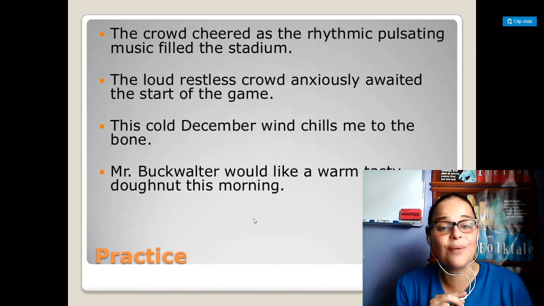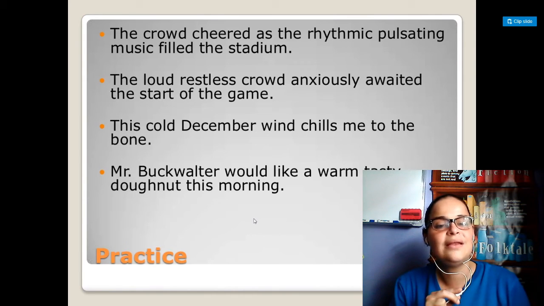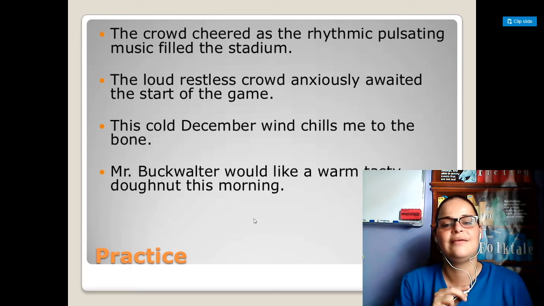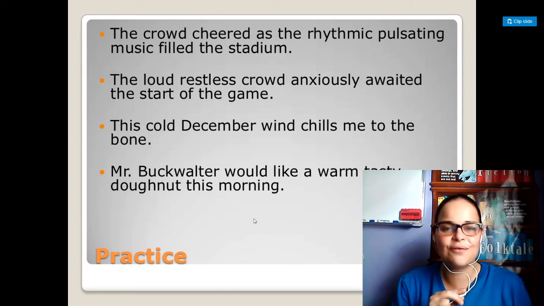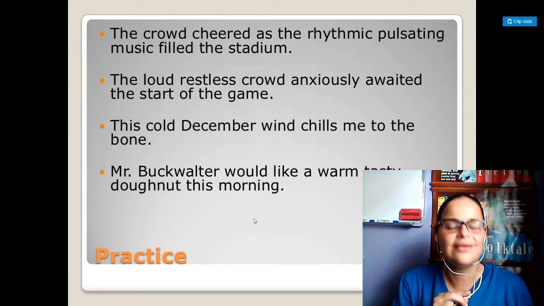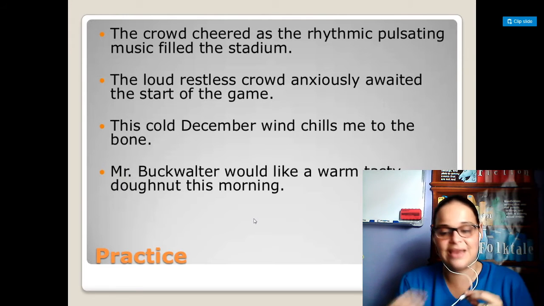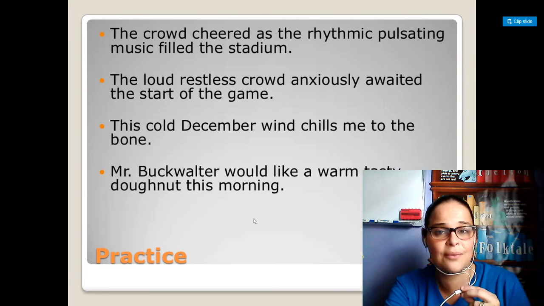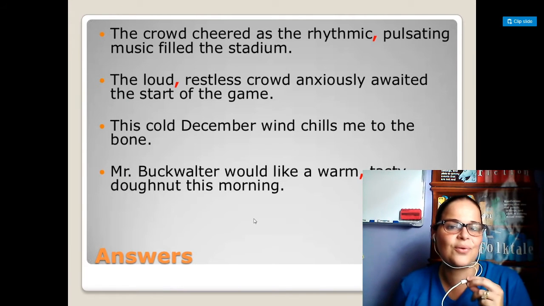Then our last example, look at that, Mr. Buckwalter is back. Mr. Buckwalter would like a warm, tasty donut this morning. So, what noun are we going to focus on in this sentence? Correct, donut. And how do we describe the donut? By saying it's warm and tasty. So if you guys want a visual of how that would look, this is how it would look.